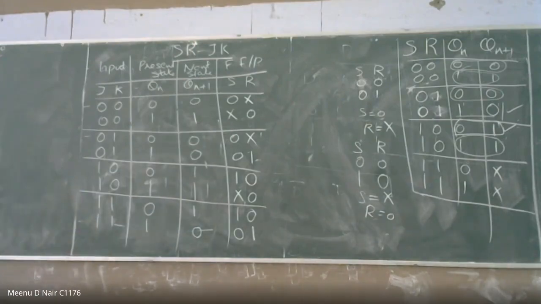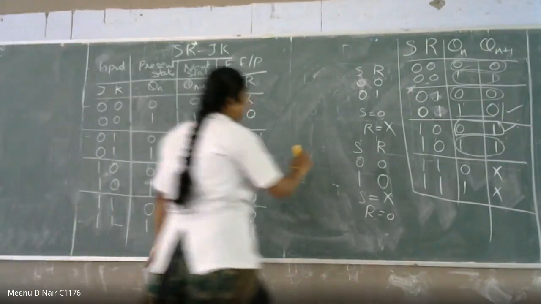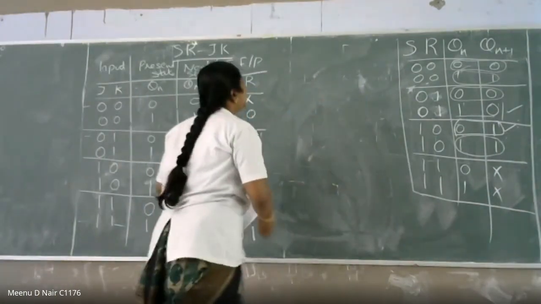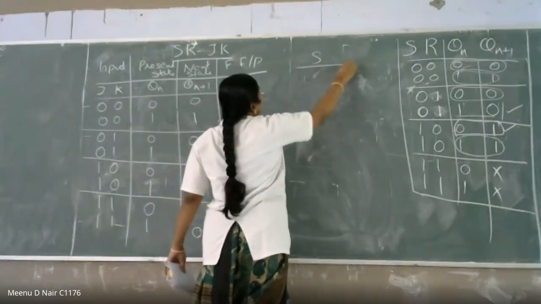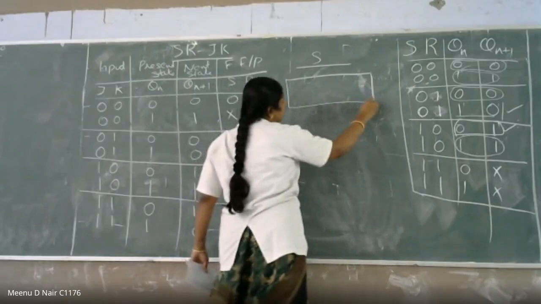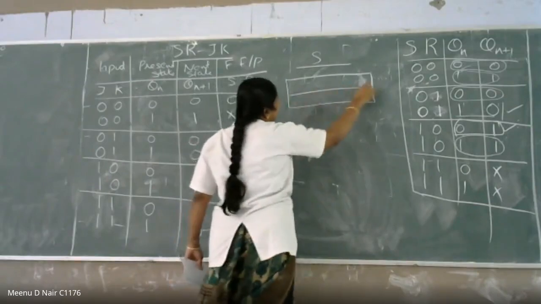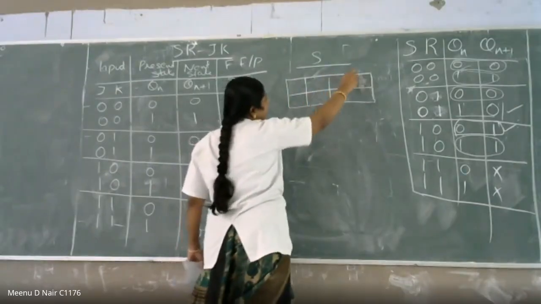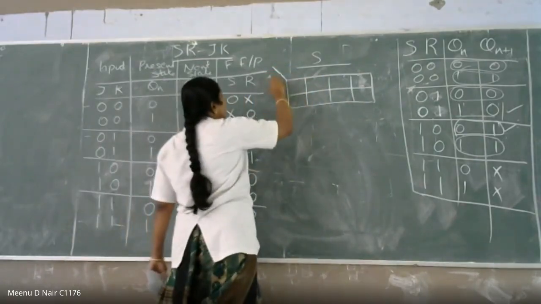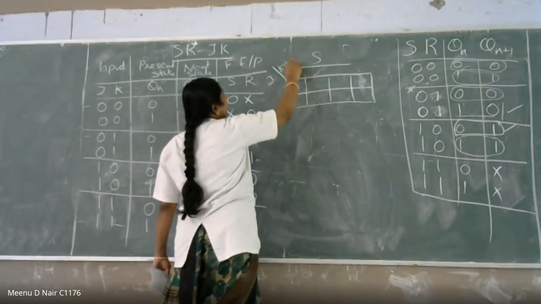So now we have to find it out using K-map. First one is for S. You have to draw the K-map. There are totally 8 cells. You have to write J here, and this is K, Qn.